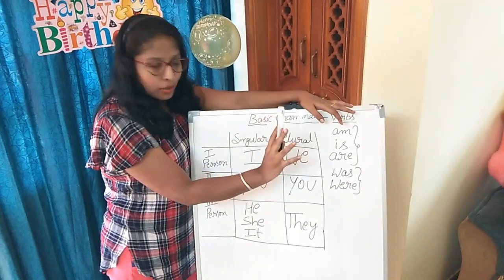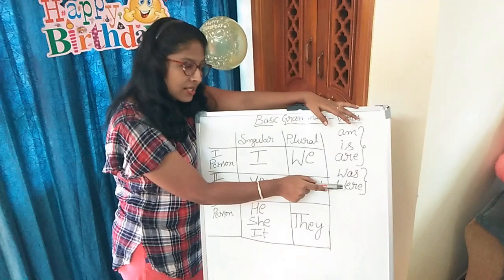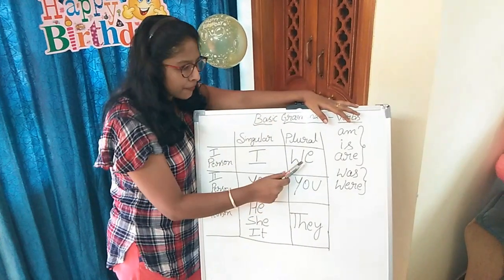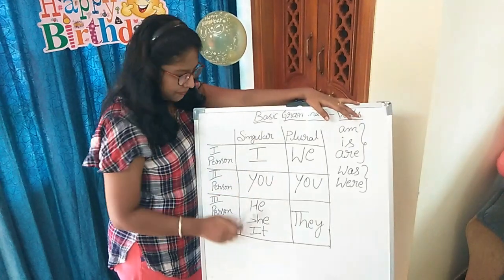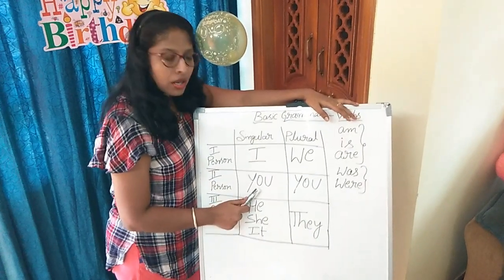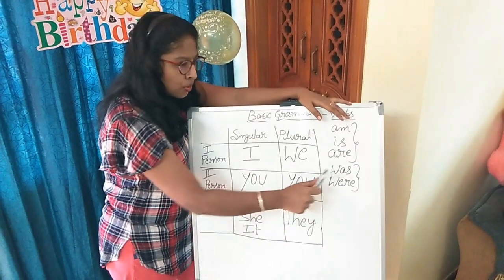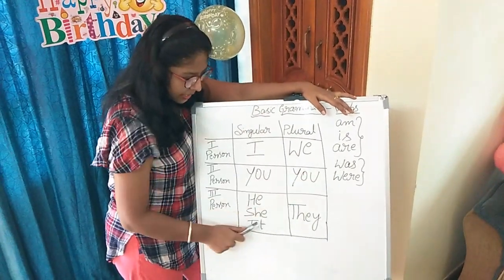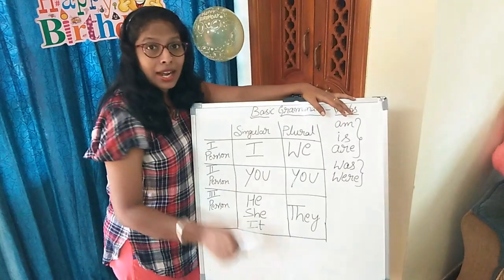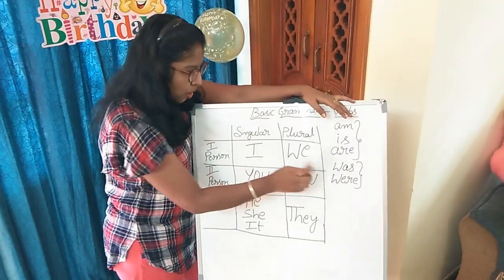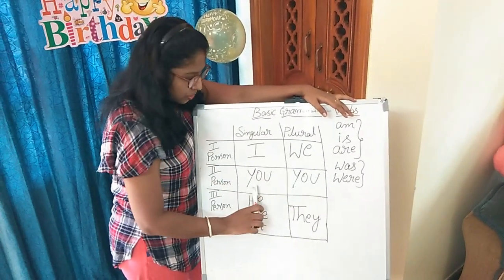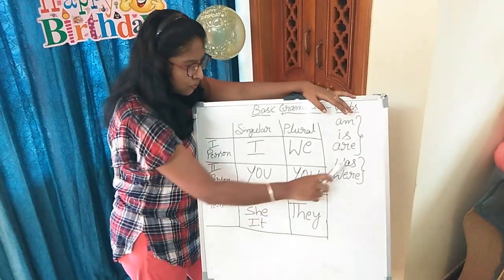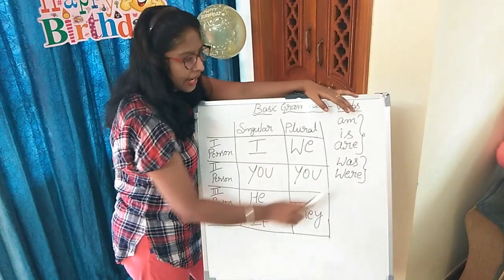Is and are are normal. Was and were are in past tense. Here am does not come. I was always, we were always, you were, he was, she was, it was, they were. I repeat, I was, we were, you were, he was, she was, it was, they were.